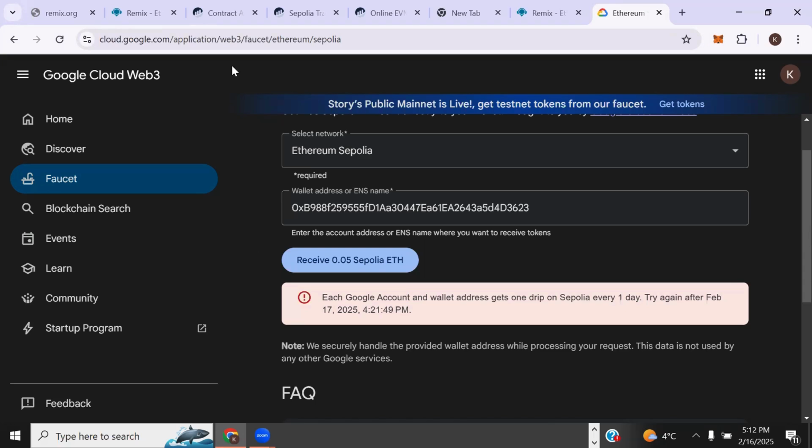Just like, for instance, if you're deploying on mainnet, which would be Ethereum, you would need to have Ethereum. What some people do is get it from Binance or some other decentralized or centralized exchange, where you first convert your Naira into the cryptocurrency you get on Binance, then send it to your wallet and use it to perform interactions in your smart contracts.